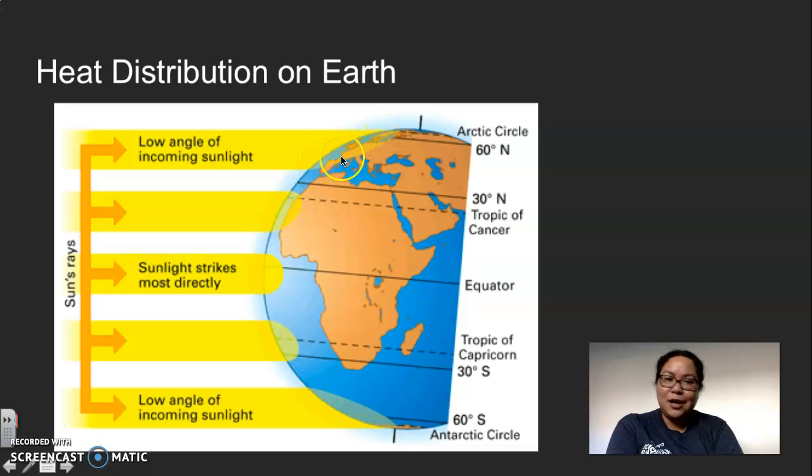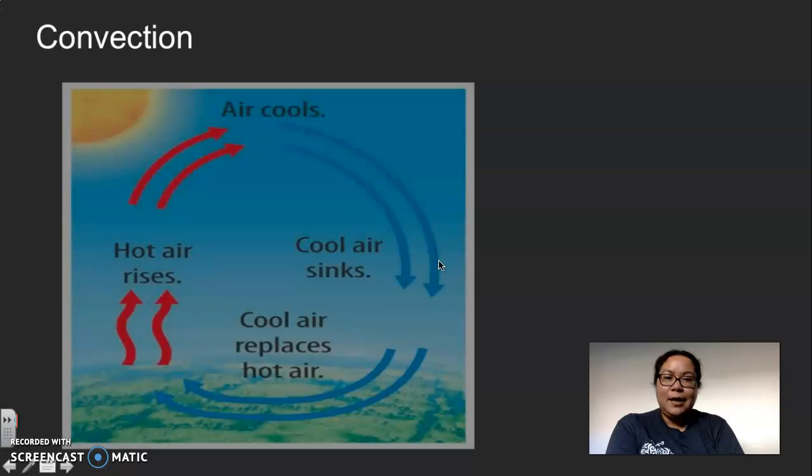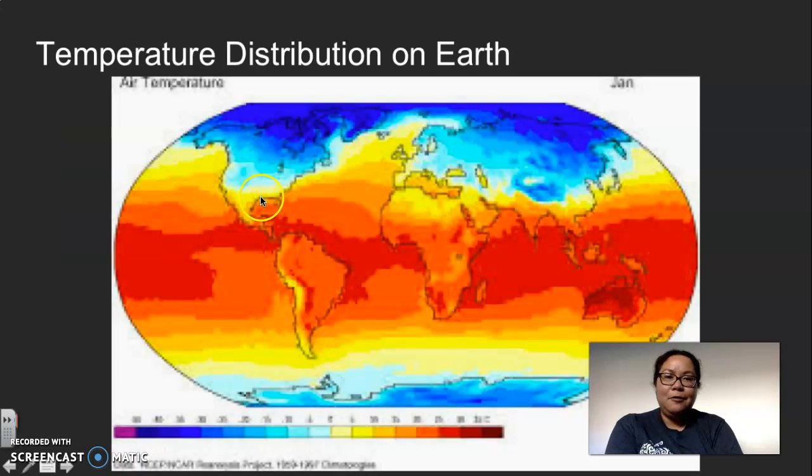That means it's not a direct hit. Where the sun hits directly will be near the equator, and that would explain why the center part over here in this graph has a higher amount of heat near the equator. So there is an uneven distribution of heat going on through Earth.